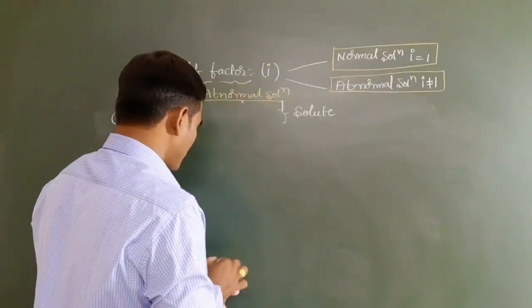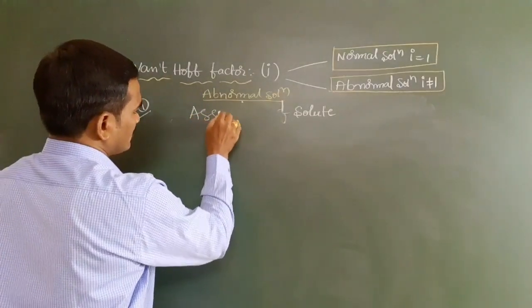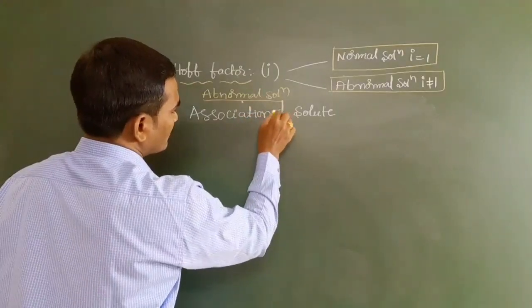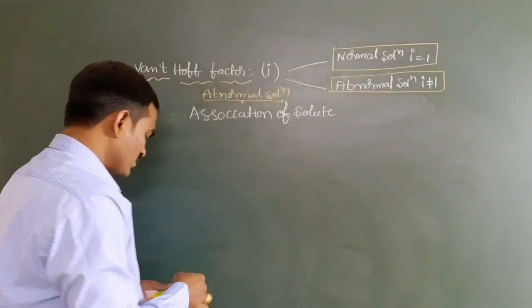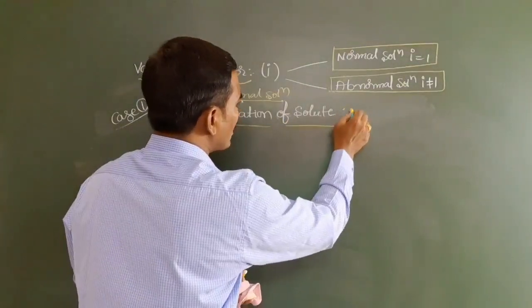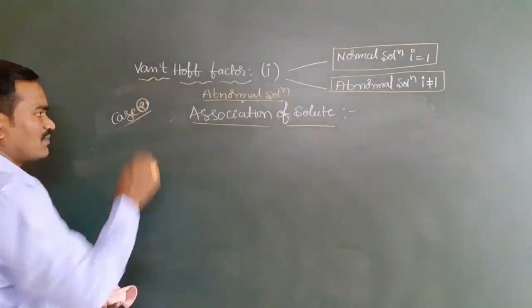Example: chemical example, association of solute. In abnormal solutions, solute may be involved in association. We are taking that as case number 2.